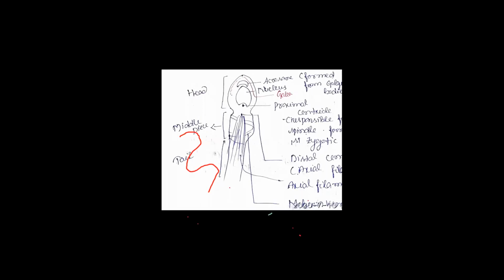Are you able to understand what we mean by Galea? The membrane that covers the anterior part.